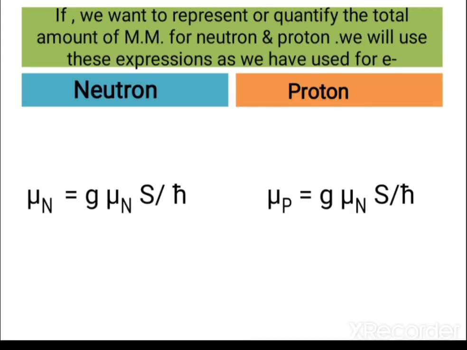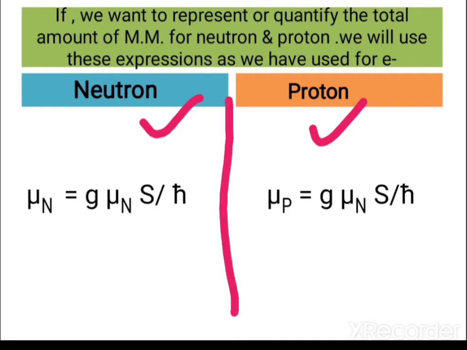So if we want to represent or quantify the total amount of magnetic moment for neutron and proton, I will simply use these expressions as I used for electron. In case of neutron, you can see here that mu n equals g mu n s upon h cross, whereas in case of proton, mu p equals g mu n s upon h cross.